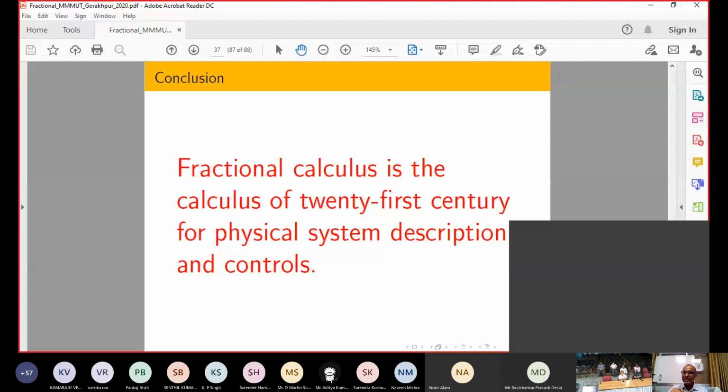What is the difference between integer order and fractional order? Suppose you have an integer order differential equation. If you know the differential equation and the initial condition, then I can uniquely predict x(t). But that kind of result is no longer valid in the case of fractional order. Even if you know x0, every time you have to update your initial condition x0. For that reason, whenever you are doing the programming, it becomes very, very complicated. And again, you have to do several approximations.